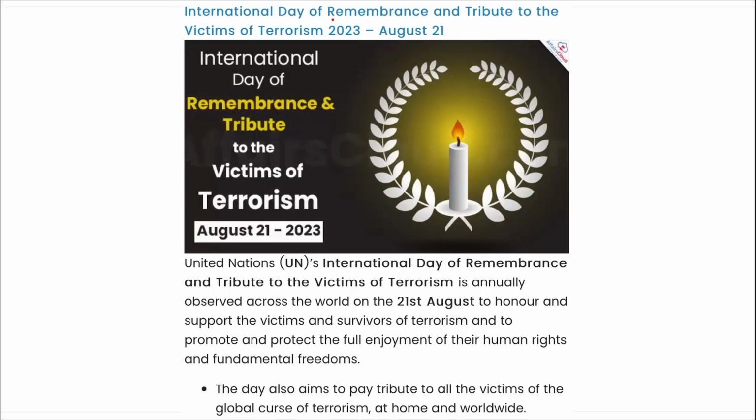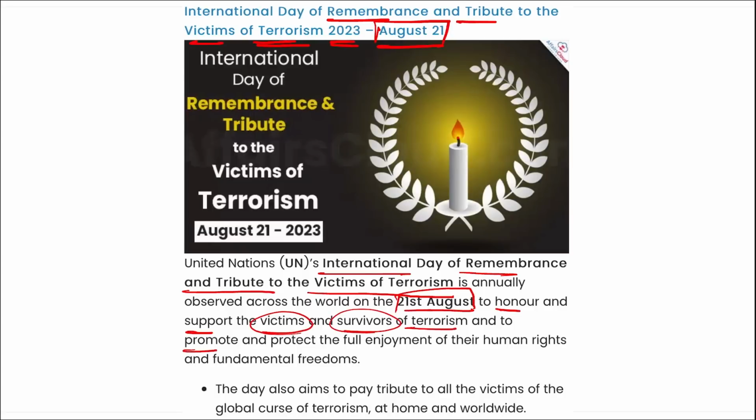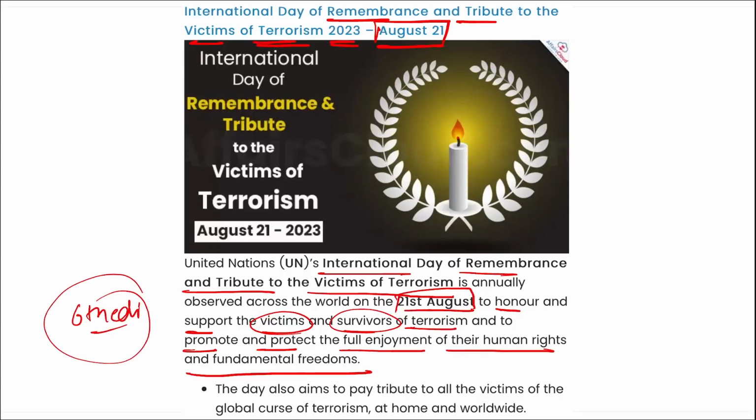Next is the International Day of Remembrance and Tribute to the Victims of Terrorism 2023. This day is observed on 21st of August to honor and support the victims and survivors of terrorism and to promote and protect the full enjoyment of their human rights and fundamental freedoms. This year, it was the 6th edition of this day that was observed. The theme that you can remember is Legacy, Finding Hope and Building a Peaceful Future. The first ever edition of this was observed in 2018.